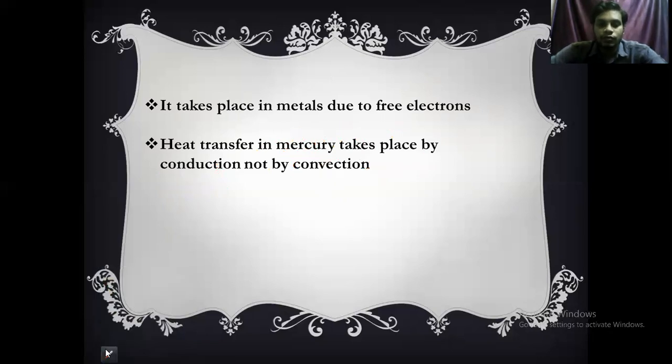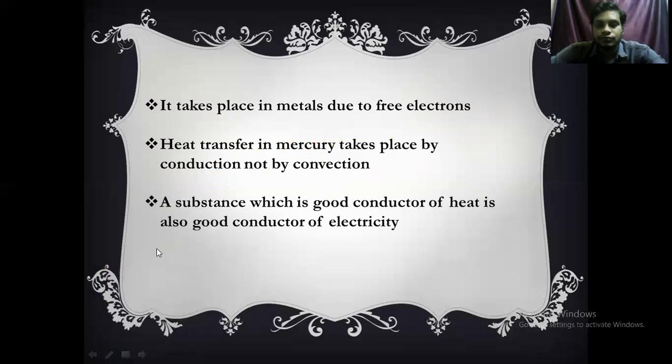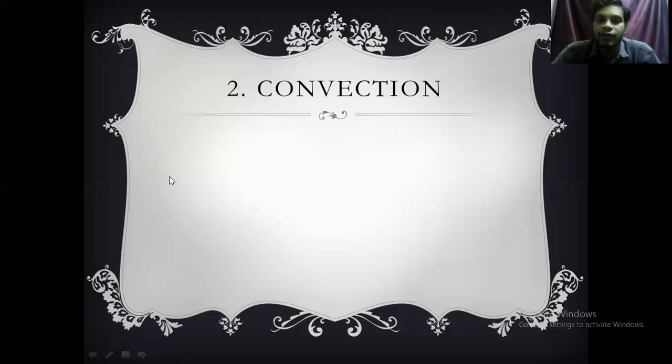The next point: a substance which is a good conductor of heat is also a good conductor of electricity. In the previous slide, we discussed that. Why? Because a good conductor of heat requires free electrons, and free electrons are more in metals. Conduction of electricity is possible in all metals. Therefore, a good conductor of heat is also a good conductor of electricity.